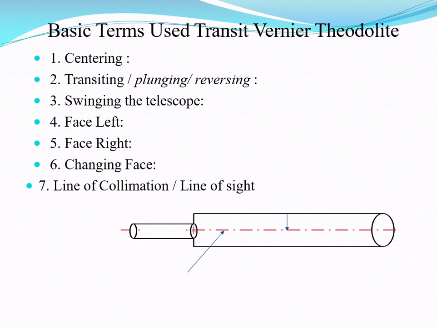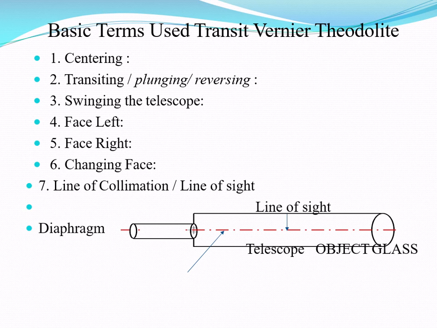Then the next term is the line of collimation, also known as the line of sight. The line of collimation is the imaginary line joining the intersection of the crosshair of the diaphragm to the optical center of the object glass and its continuation. In this diagram of the telescope, the object glass is here and the diaphragm is here, and this imaginary line is the line of sight.